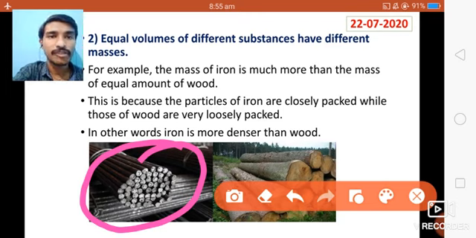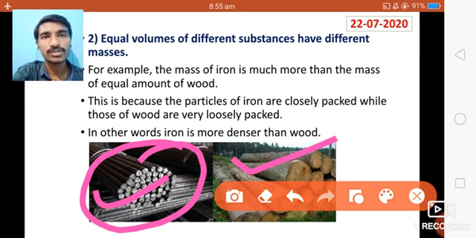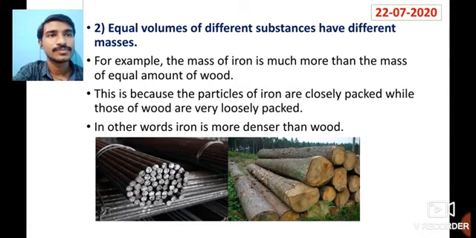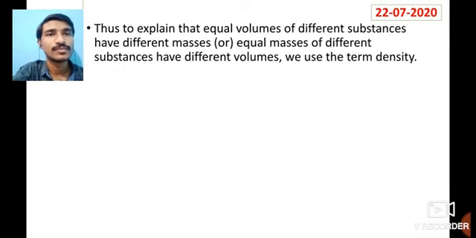Why will the mass be different? Because in iron the molecules are very closely packed, but in wood the molecules are very loosely packed. So equal volumes of different substances have different masses. Thus, to explain that equal volumes of different substances have different masses, or equal masses of different substances have different volumes, we use the term density.